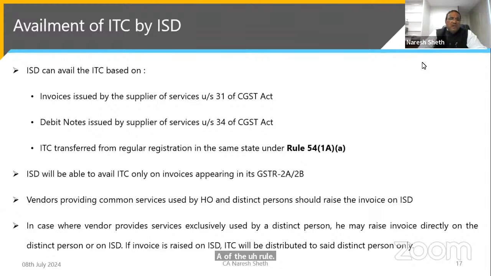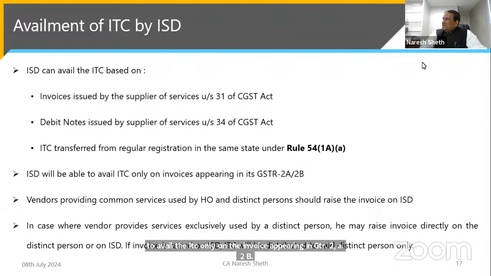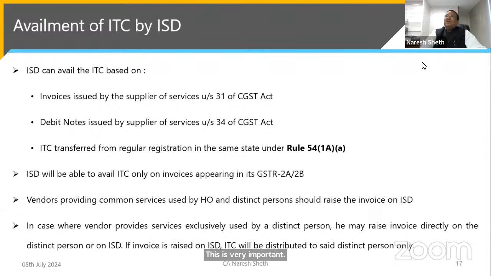ISD will be able to avail the ITC only on the invoices appearing in GSTR 2A/2B. This is very important because if certain invoices are not appearing in 2A/2B, even ISD after January 22, correct? January 22 is a date from which you have to match your ITC with Form 2A/2B.